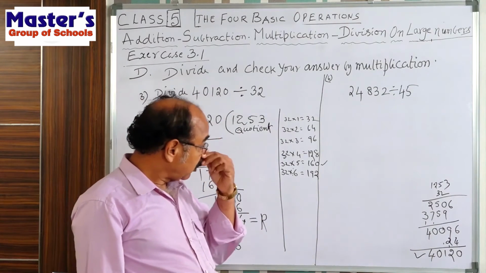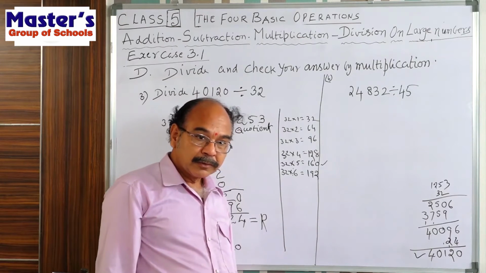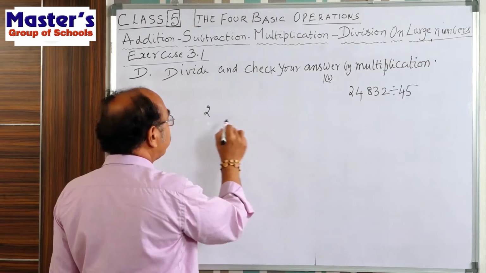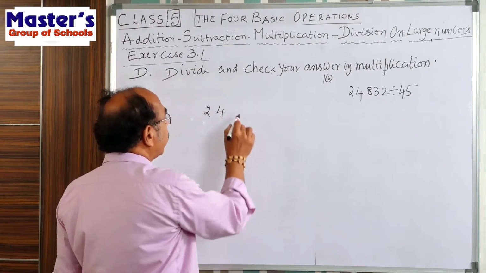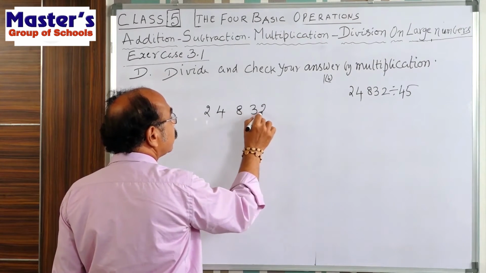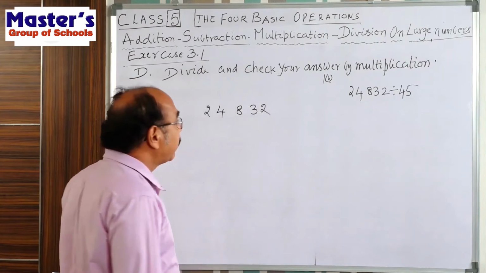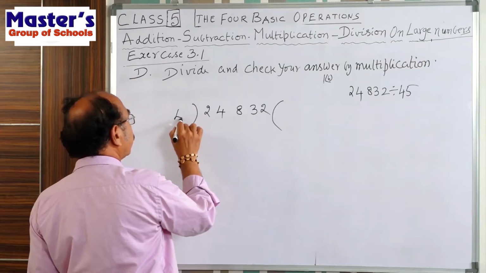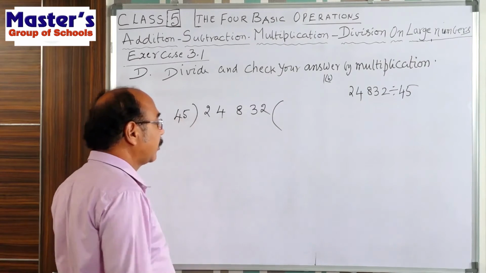That means, with large numbers, we are showing the division value. That is 24,832 divided by 45.